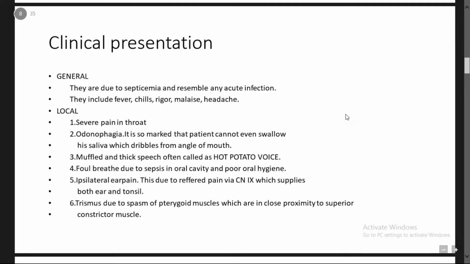These are the main clinical findings we see in the case of peritonsillar abscess. Generally, as in any case of septicemia or infection, there will be fever, chills, rigor, malaise and headache. Locally, there will be severe pain in the throat, associated with odynophagia. It is so marked that the patient cannot even swallow his saliva, which dribbles from the angle of the mouth.